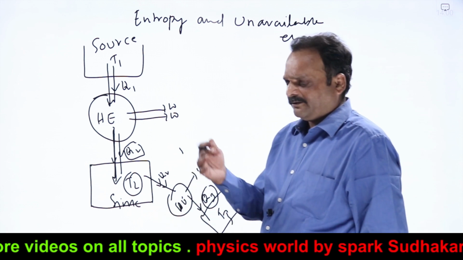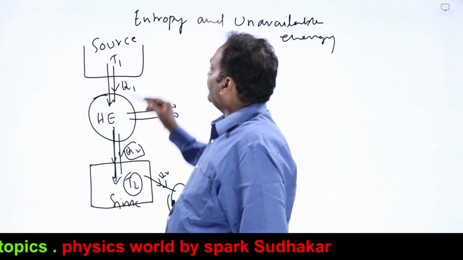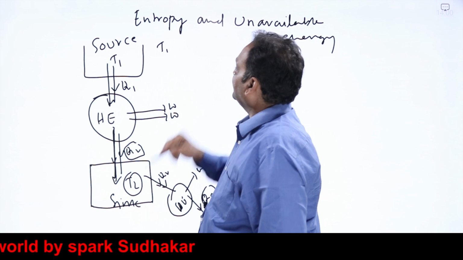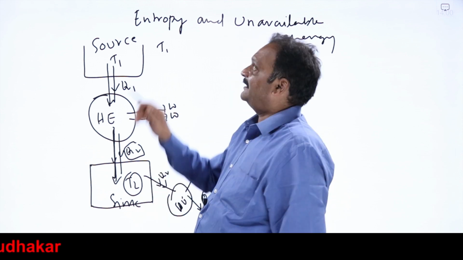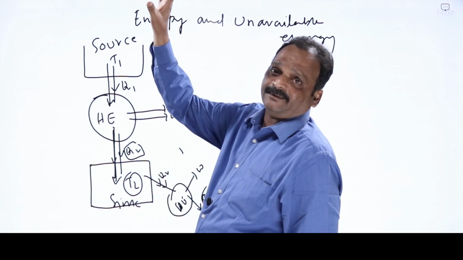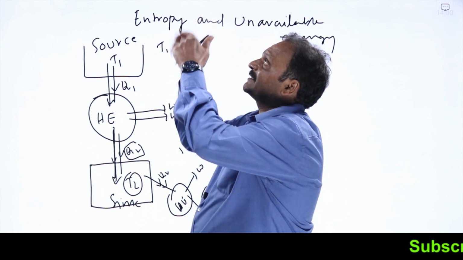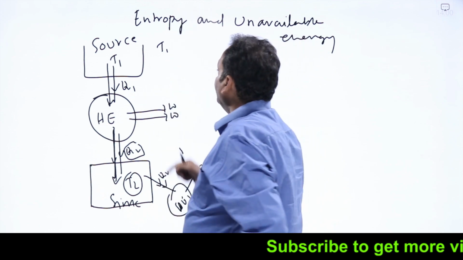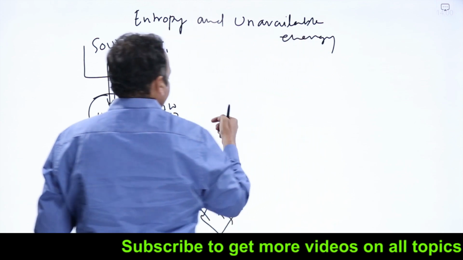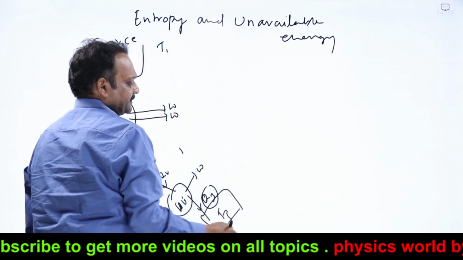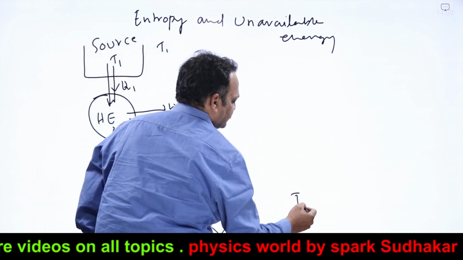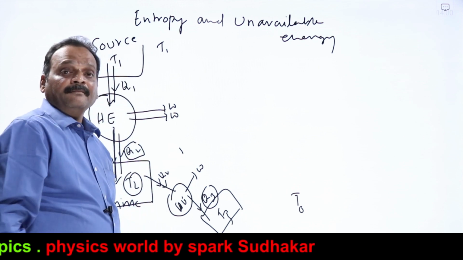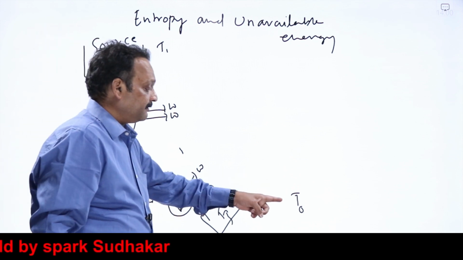Now let us extend this. Suppose T1 is the highest temperature possible in the universe. I'll keep that as my source, and I'll keep on extracting heat from that source. Now T1, T2, T3, T4, T5, like that, lower temperatures. Suppose T0 is the lowest temperature available in the universe.